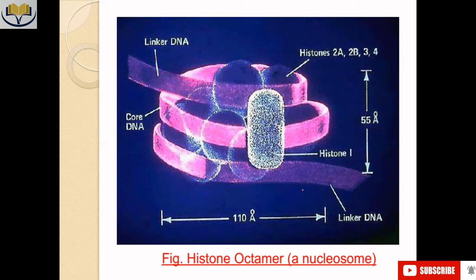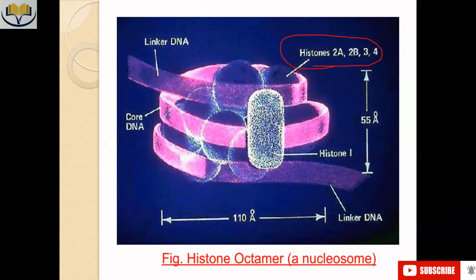So this is a nucleosome bead, a particular nucleosome. In that nucleosome, the core of the bead is composed of 4 histones.